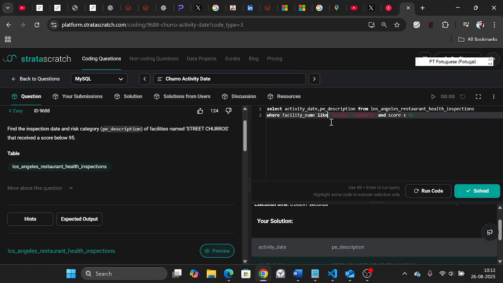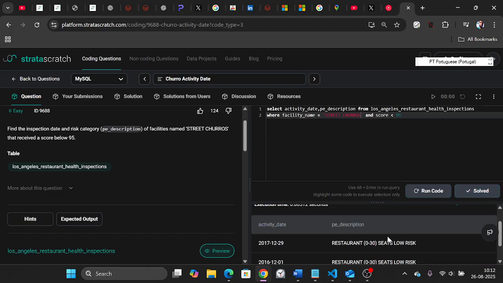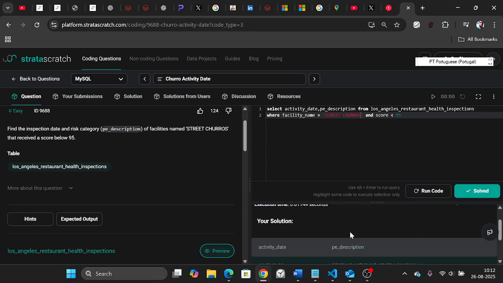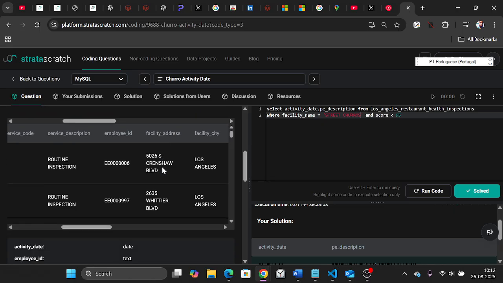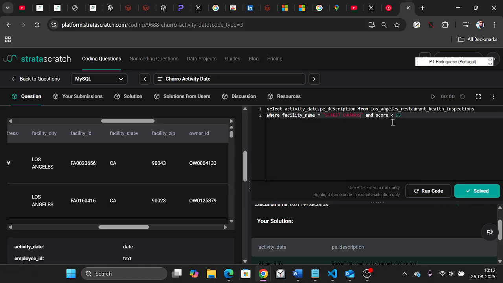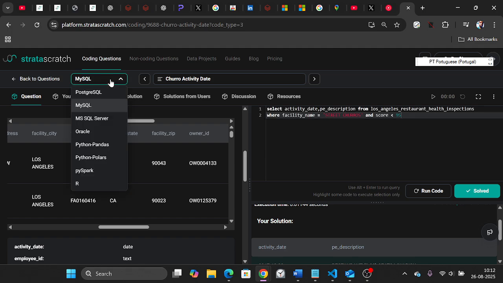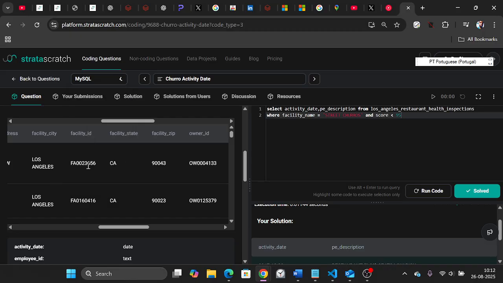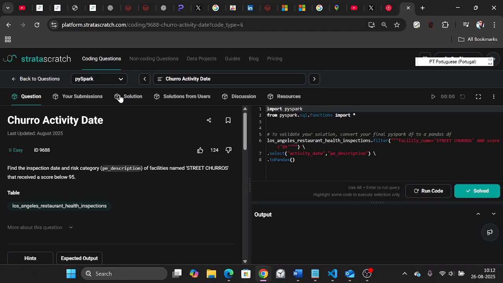You can also put it like is equal to, because I was trying to find multiple solutions, and then I gave that. Let me see. Okay, it's accepted. So there is only the facility name. There is nothing suffix or prefix for this facility name, and the score is 95. Okay, fine, fantastic.